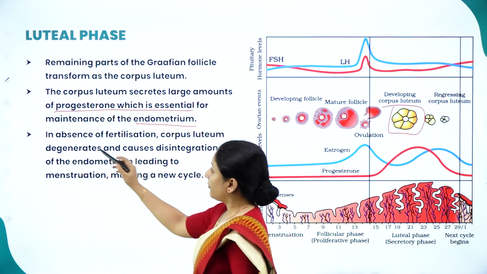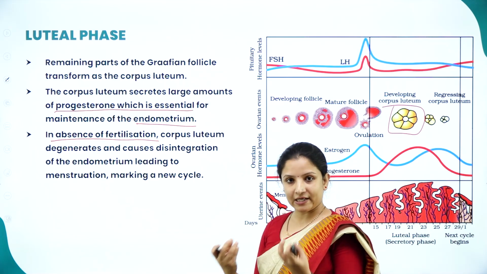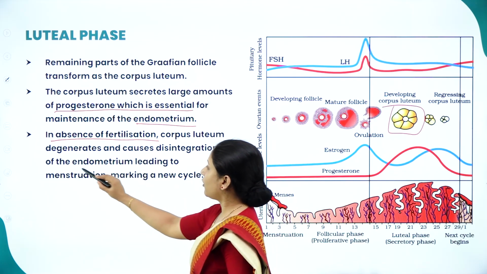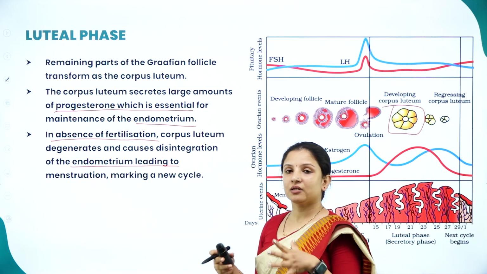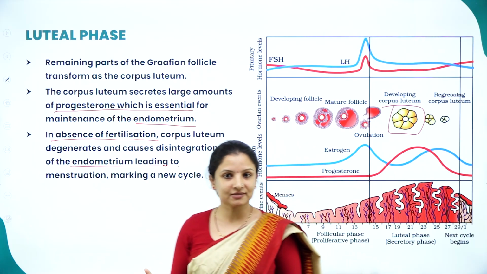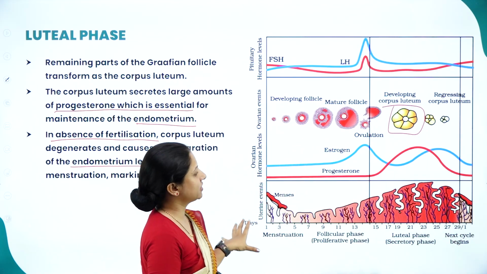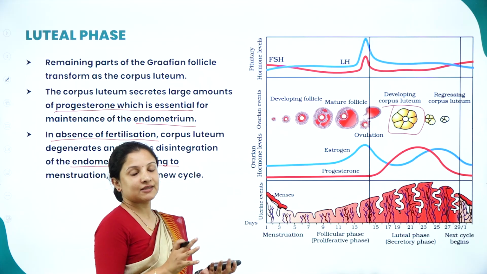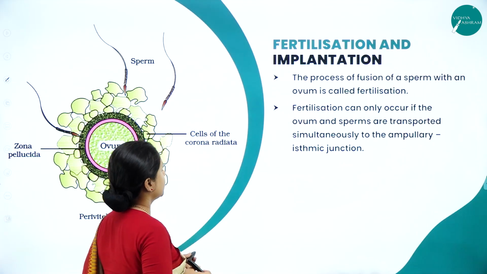But if fertilization doesn't occur, then the corpus luteum will degenerate and it will cause the breakage of the endometrium lining. The blood vessels will start bleeding. Therefore, the menstrual cycle will start again, that is again after 29 days. So, this whole process which occurs inside the uterus of the female is called the menstrual cycle.